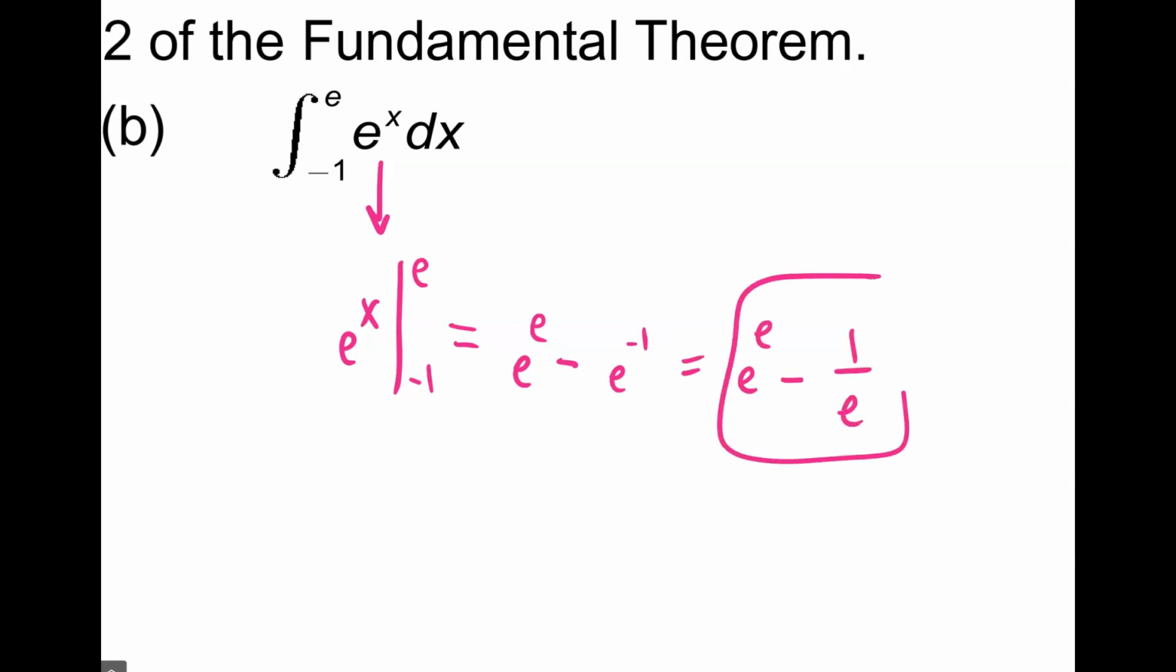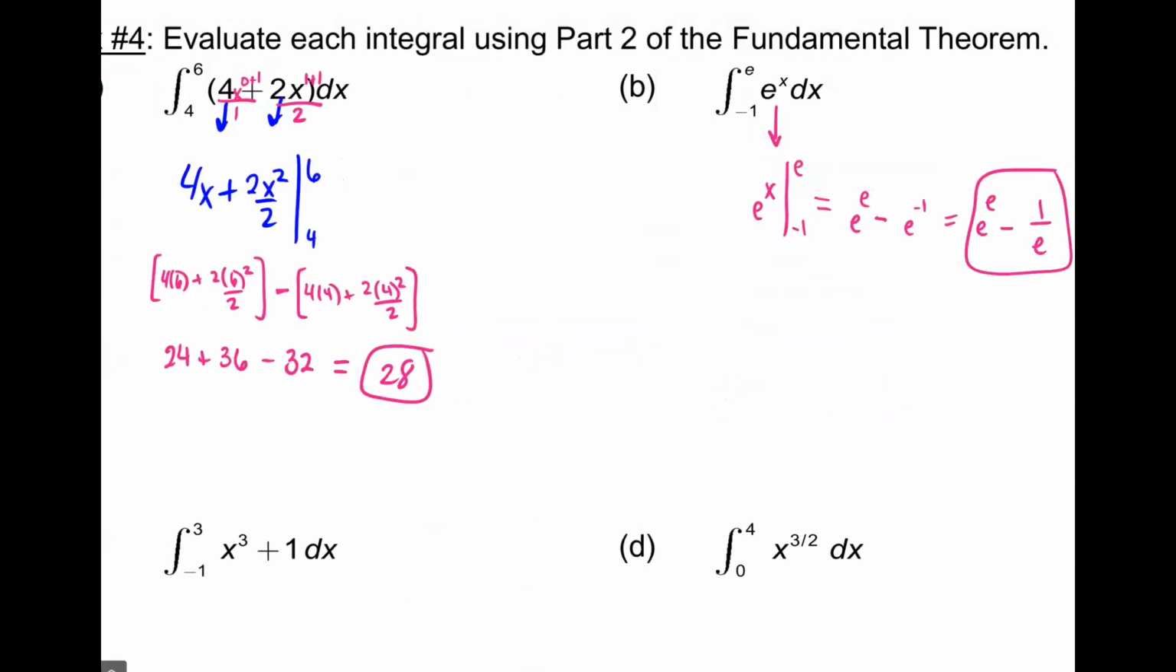So why wouldn't you do e to the x squared over 2? Because this isn't x. Our base is not x. Our base is e. It's not a polynomial. If this was x to the e, we could use the power rule. But the derivative of e to the x is always e to the x, and the integral is always e to the x.